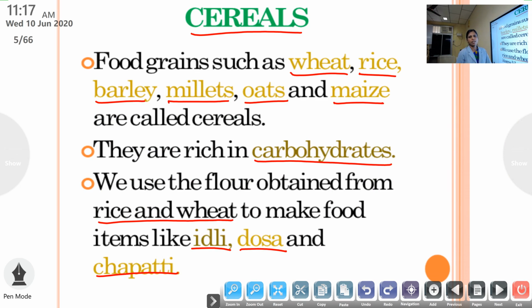What are cereals? Cereals are food grains such as wheat, rice, barley, millets or bajra, oats and maize, and they are rich in carbohydrates. It is a type of nutrient needed for growth, and we can use the flour obtained from these cereals to make food items like this.